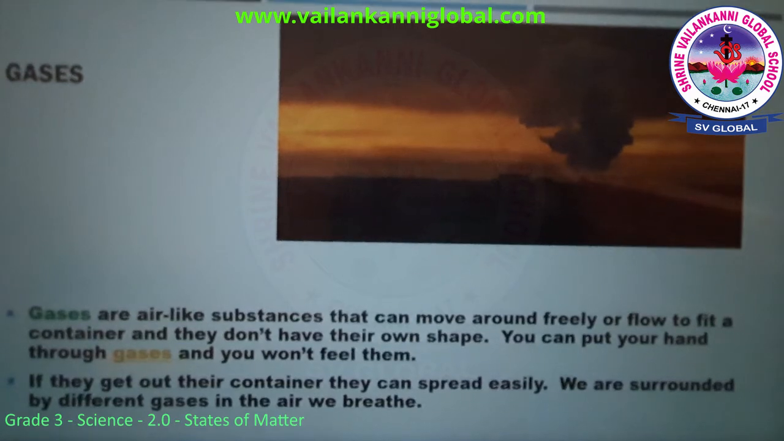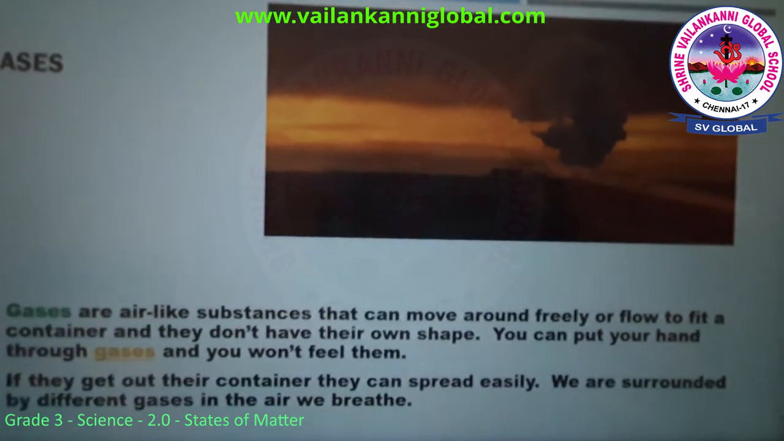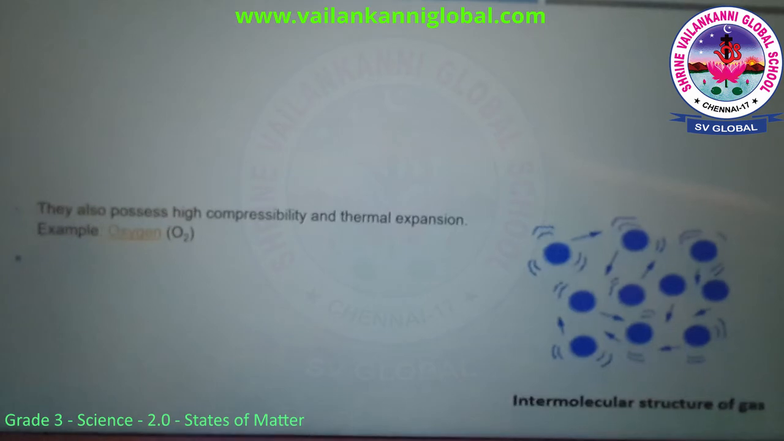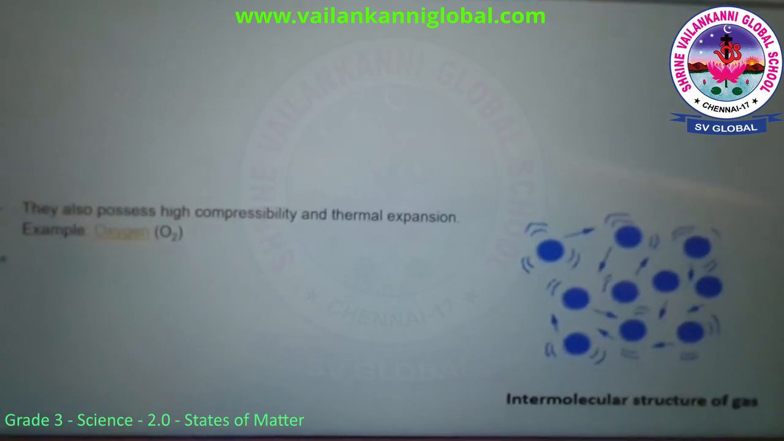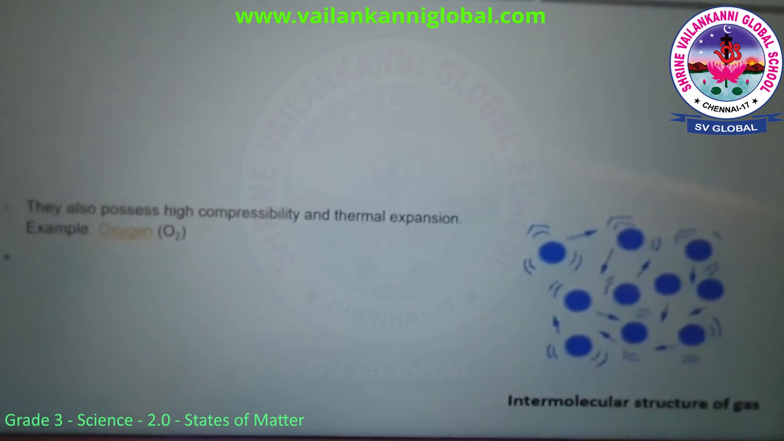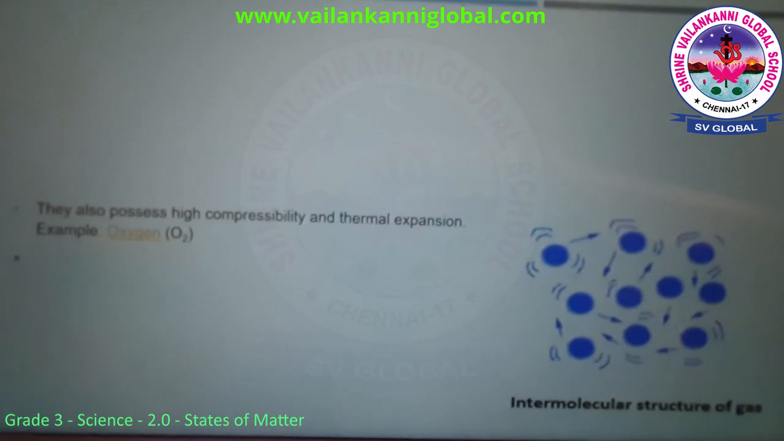Their molecules are spaced apart and jiggle around. They also possess high compressibility and thermal expansion. For example, oxygen. You can see how the intermolecular structure of gases is spread out sporadically all over the place.